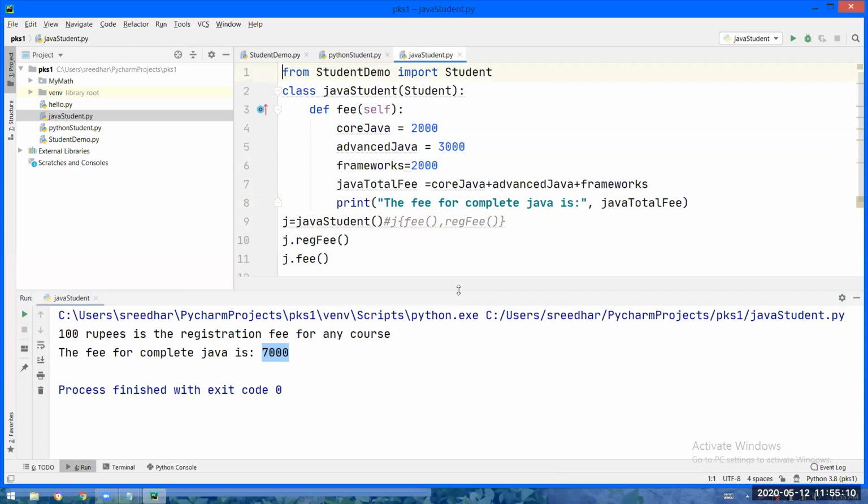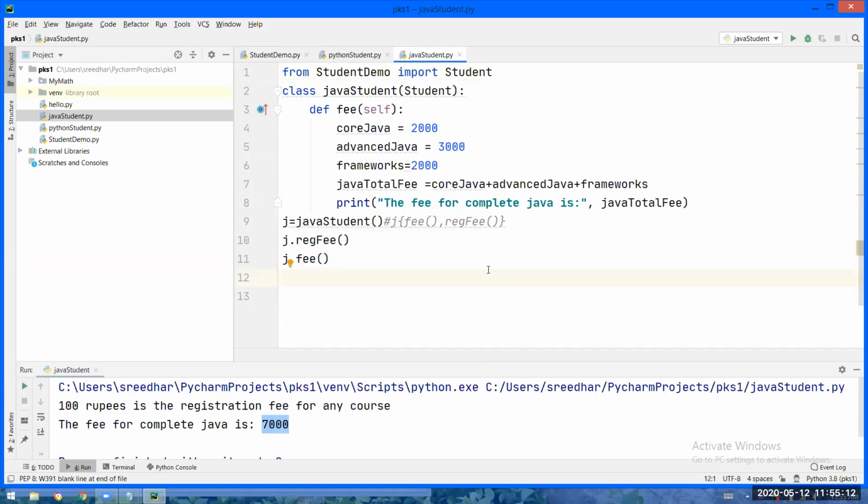Same thing. So this is definitely a better way of coding. If you feel like the bodies are different, don't write everything in the parent. Directly write the body in the child class. But if the body is common, you put it in the parent directly.